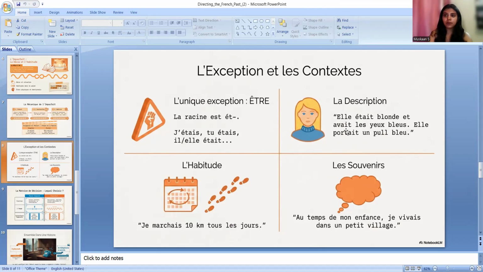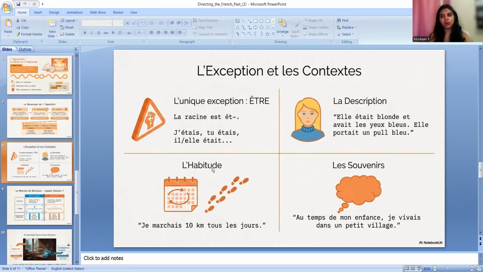Avait is l'imparfait of what? Elle portait un pull bleu. She was wearing a blue sweater. Here you can see sweater. She was wearing a blue sweater. Here we have taken the verb porter, P-O-R-T-E-R. As you can see, we take the ons form, portons, and then we add the ending ait according to the subject.